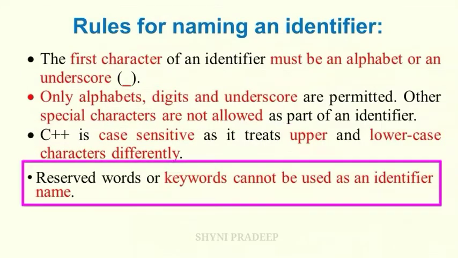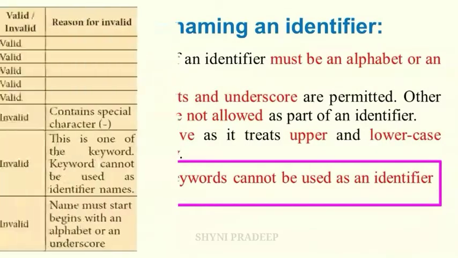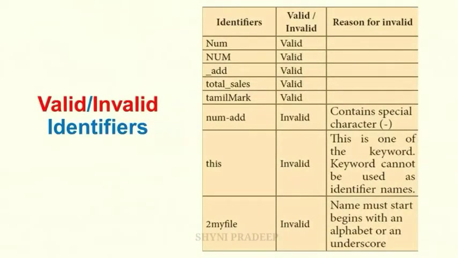And the next point is reserved words or keywords cannot be used as an identifier name. You cannot use keywords as an identifier name. See here, valid and invalid identifiers. Num, this is valid. Uppercase Num, this is also valid. _add, this is also valid, because the first character of an identifier must be an alphabet or underscore. You can start with underscore also. So _add is a valid identifier.